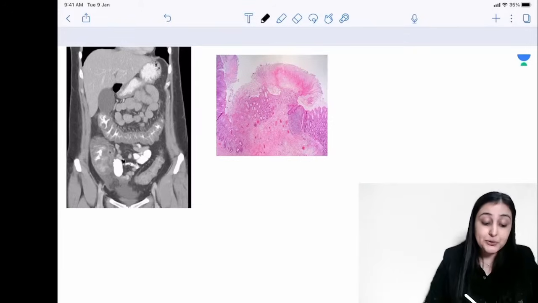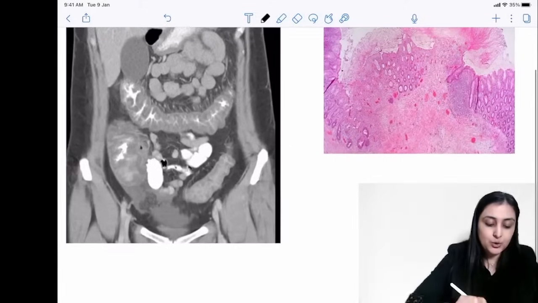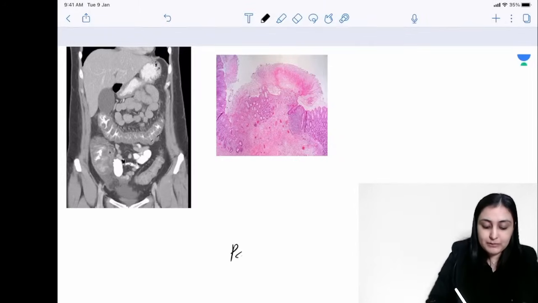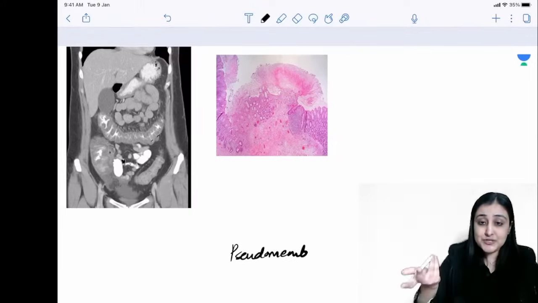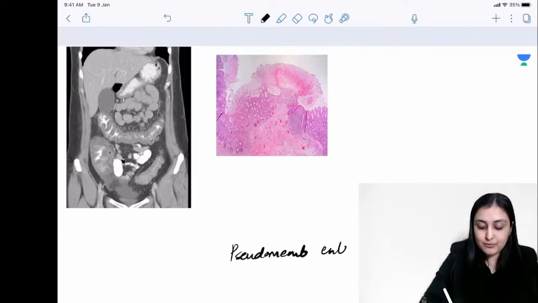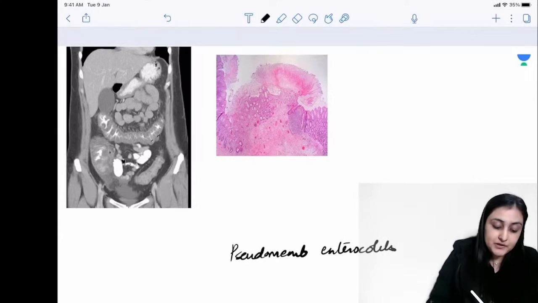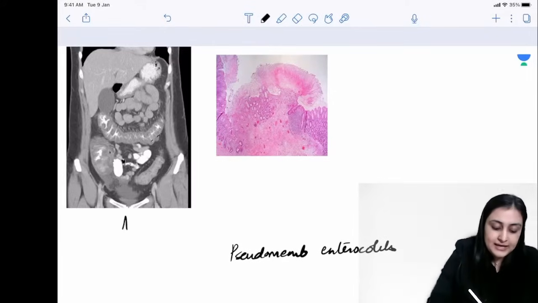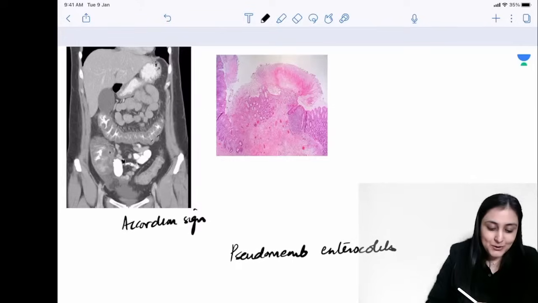On the other hand, what you have here, again a radiology image, you can see how the colon is thickened, right? The colon is very thickened. This is pseudomembranous enterocolitis. In fact, in a colonoscopy appearance, you will see membranes, obviously, right? So this is pseudomembranous enterocolitis. This appearance is called what? It looks like a musical instrument, a handheld harmonium, which is called the accordion sign. All right, this is called the accordion sign.